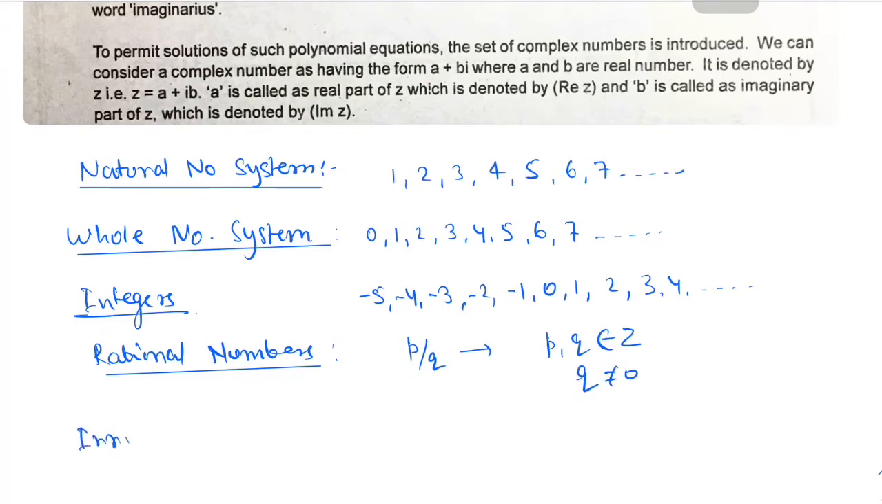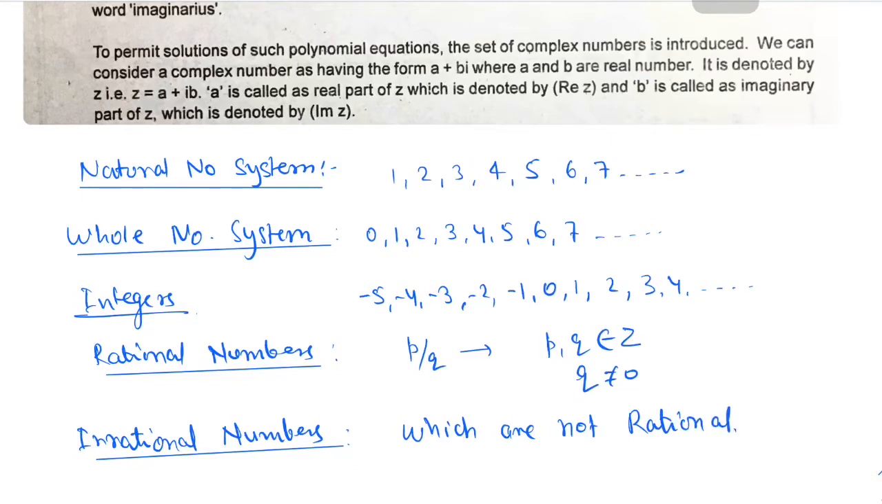And then there are also those numbers which cannot be written in the form p by q, some integer upon some non-zero integer, and those numbers are collectively called irrational numbers, which are not rational. So all these number systems are collectively called real numbers. Real numbers include natural numbers, whole numbers, integers, rational, irrational, everything.